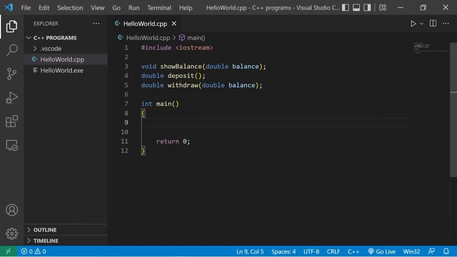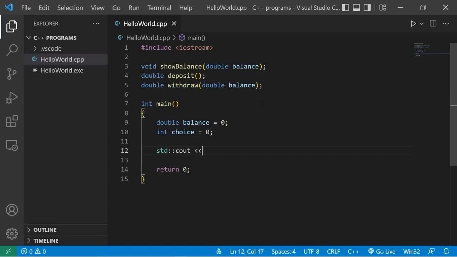Let's fill in a few things within the main function. Double balance, and I will go ahead and set this to 0, as well as int choice. I will set that to 0 as well. We'll use a switch to determine if the user wants to show their balance, make a deposit, a withdrawal, or exit. Let's display some output, some prompts. Standard output, enter your choice. And I'm just going to add some text decorations because I think that'll be cool. Maybe a bunch of asterisks. And one more.